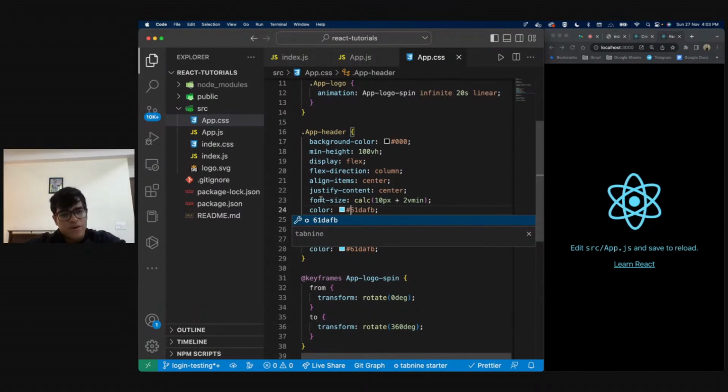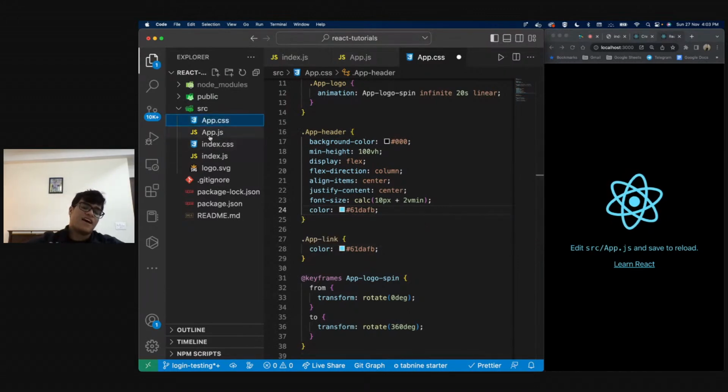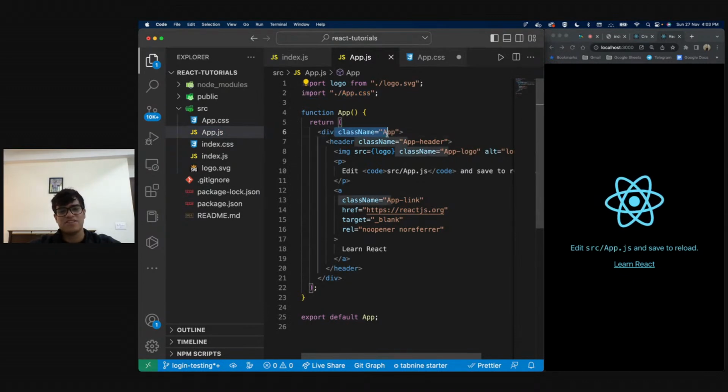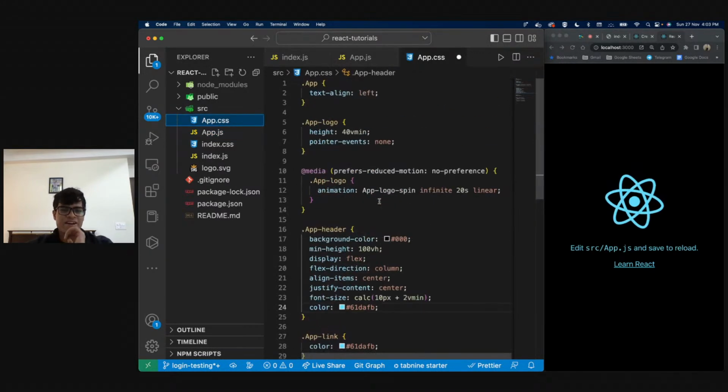right? Okay. So again, this is how we are kind of styling it. I think somebody had asked, how are we going to style in React? This is how we do it. We just say import dot slash app dot css, and that way we just have to give normal class names and we can style it, right?